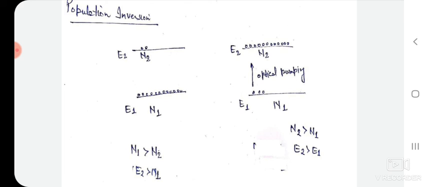So, if we inverse this process, the number of atoms in the excited state E2 increases as compared to E1. It means N2 is greater than N1, and E2 is greater than E1. This kind of scenario can occur in population inversion.